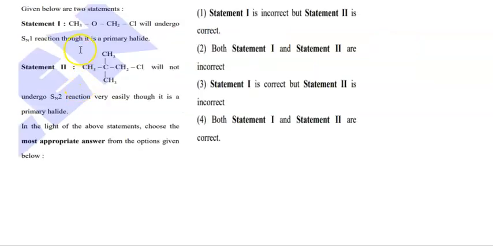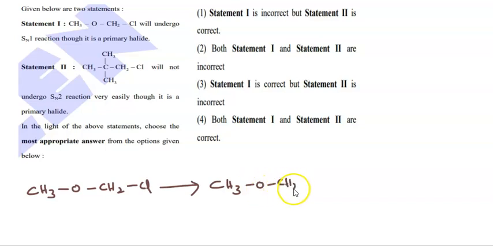So this is a question from haloalkanes and haloarenes. CH3OCH2Cl, chloromethyl methyl ether, will undergo SN1 reaction, though it is a primary alkyl halide. If I take CH3, single bond oxygen, single bond CH2Cl, it undergoes heterolytic cleavage with elimination of Cl minus, and then you can get CH3, single bond oxygen, single bond CH2 plus. It is a carbocation stabilized by the +M effect of oxygen. So it is the most stable carbocation, which can undergo the SN1 mechanism even though it is a primary alkyl halide.